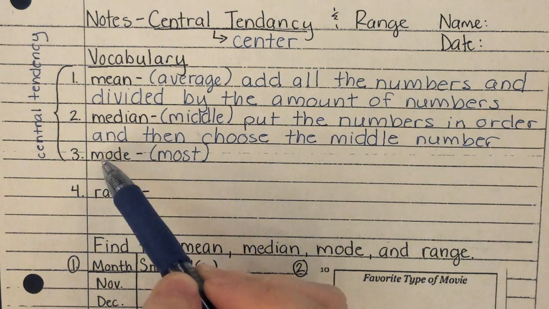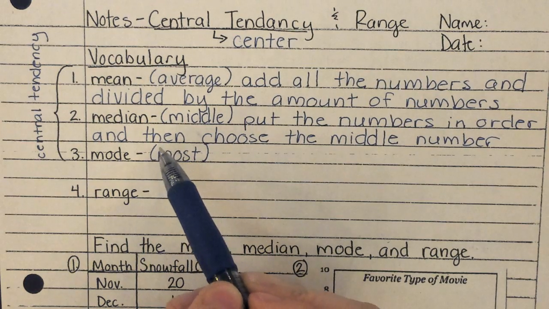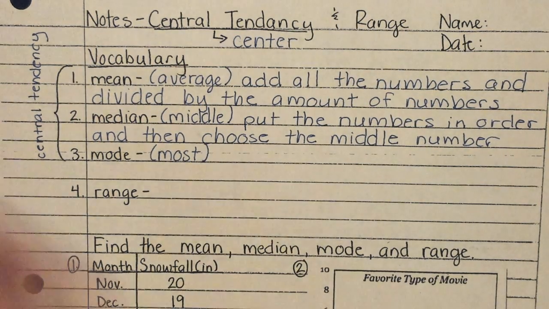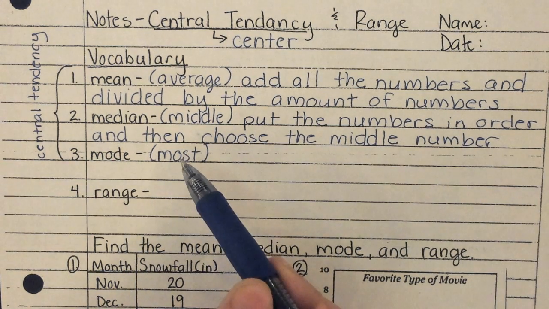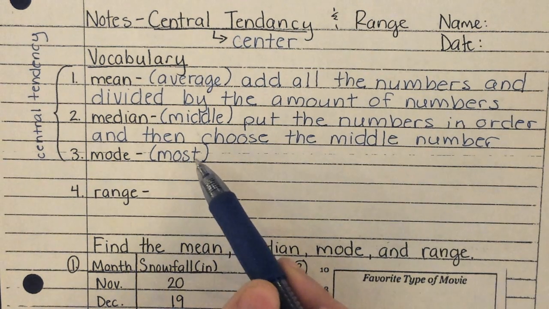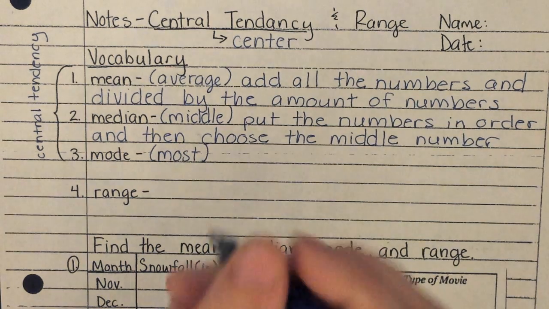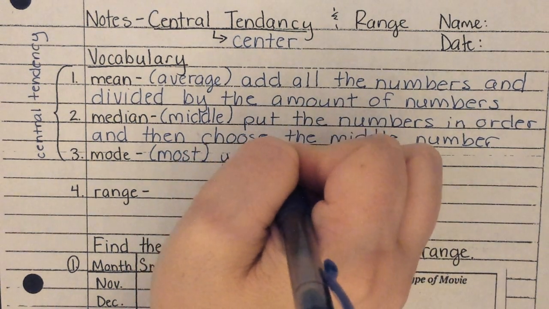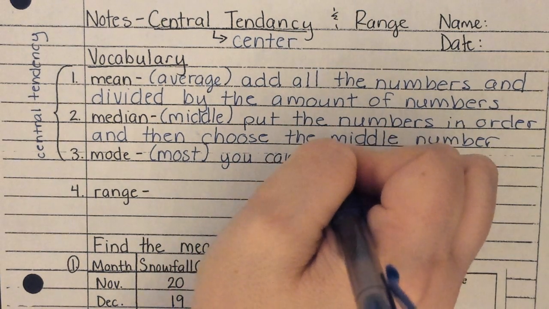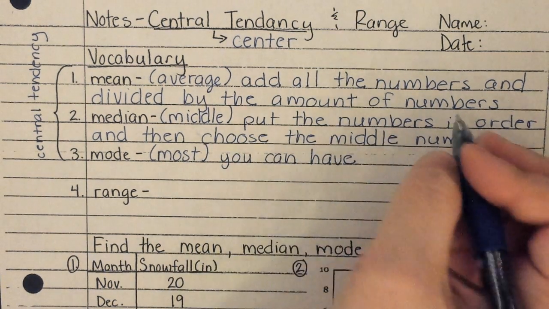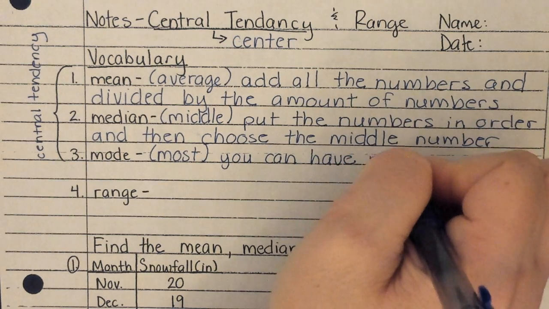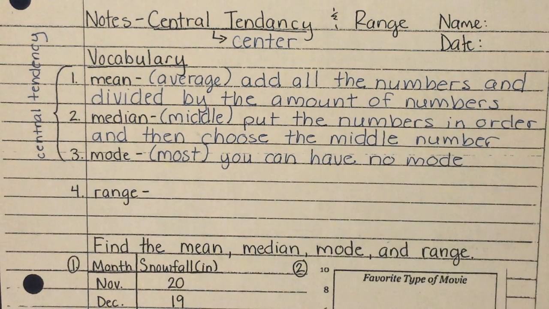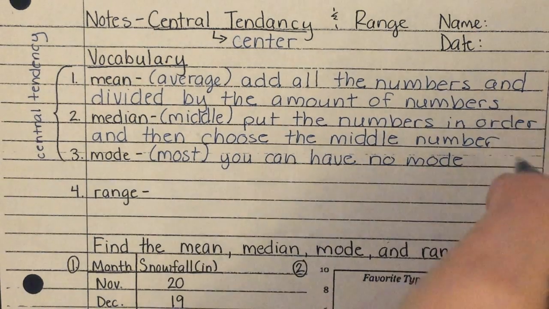For the mode, it says it's there the most. Does that mean it's the biggest? No. It means it's there more than all the others. All right? What I want you to know about the mode, other than it's there the most, is that you could have no mode. If every number is only there once, then you would have no mode. And you would write that down. You would just put no mode. Okay?